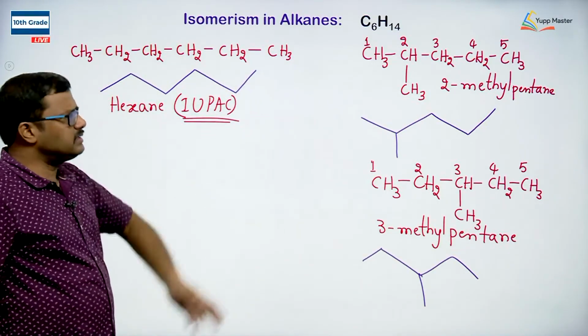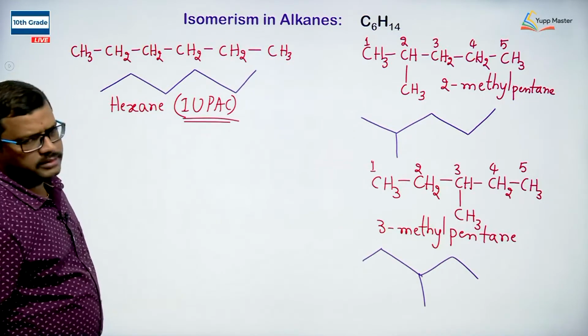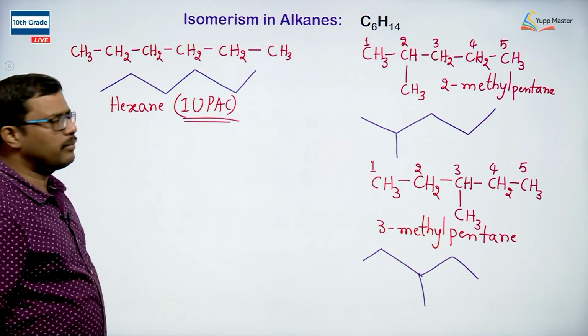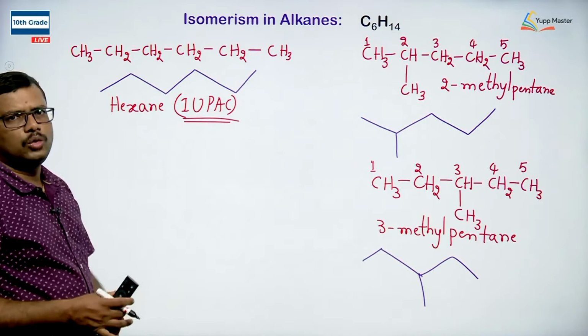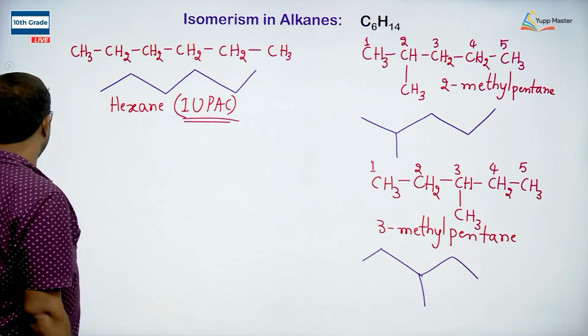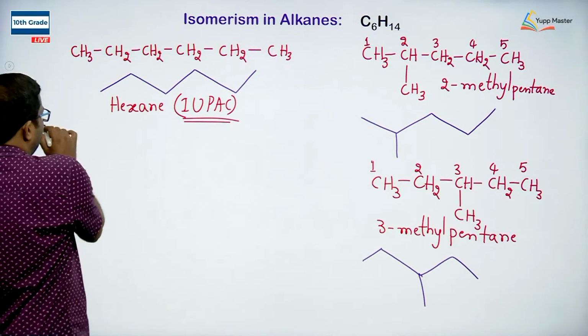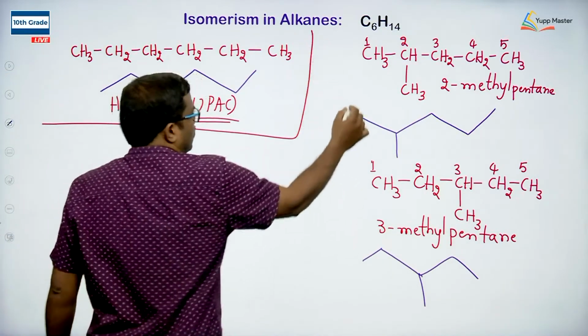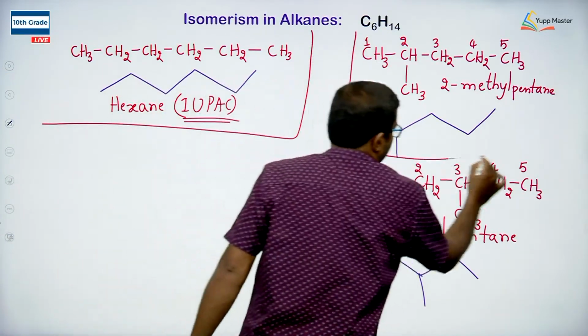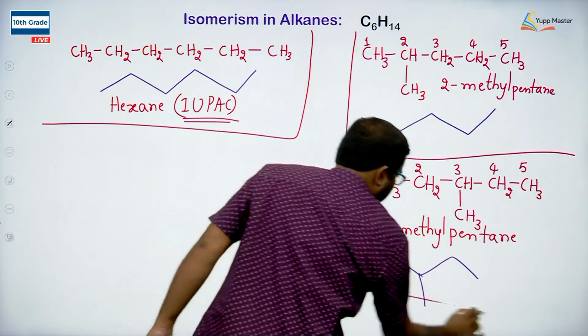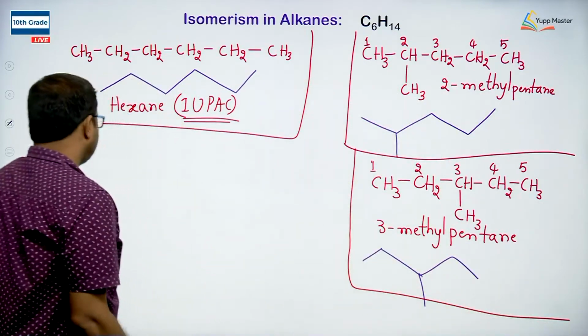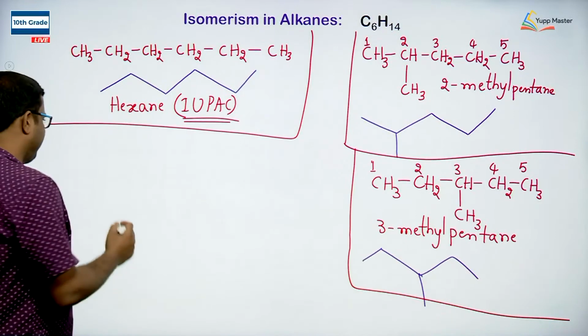Okay. Still, is there any possibility to arrange the carbons? Yes, we can take only the 4 carbons in a straight chain and we can take 2 carbons as substituents. In that case, how to arrange the carbon atoms? Let me take one more. So this is with respect to the 5 carbon chains. Okay. Now let us take the 4 carbon chain.